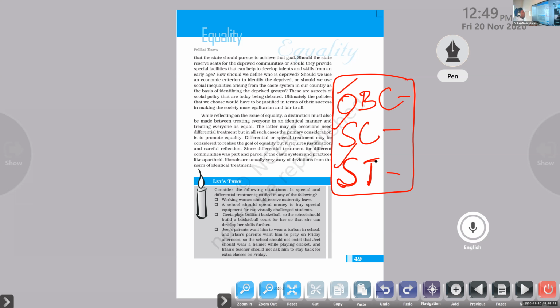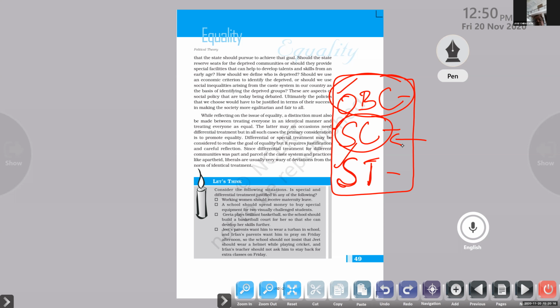Observing this, we are able to find a number of families who might belong to the OBC or SC category but have good jobs in the government. They are financially settled. They are rich people, with two or three cars. Again, the government is providing reservation for them in education institutions and jobs. Is that good? Think about that. Tell me, is that good or not?